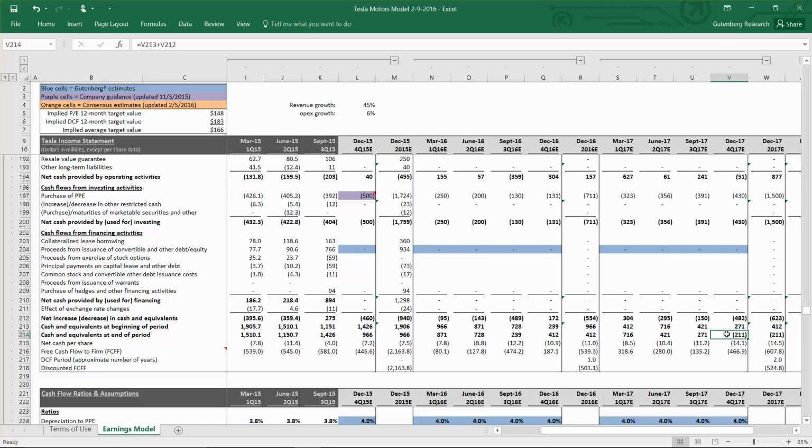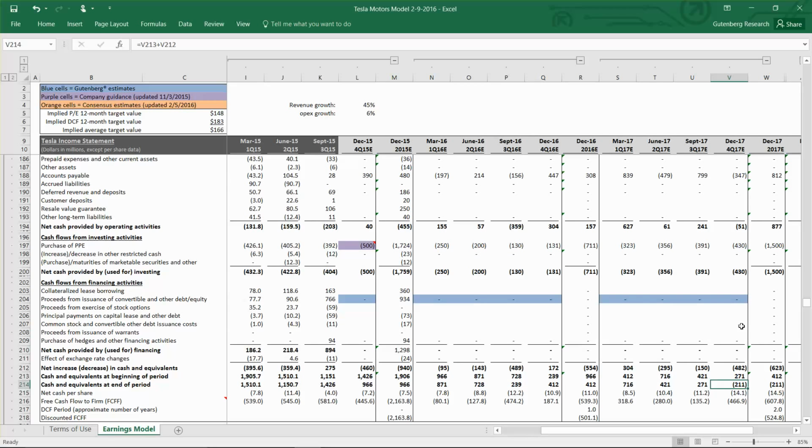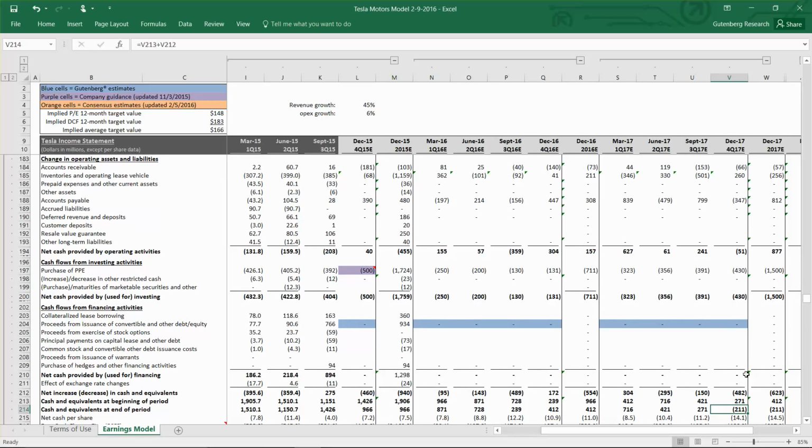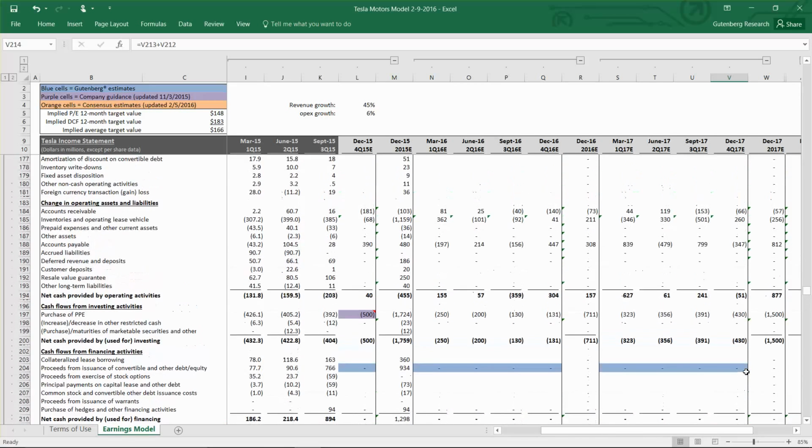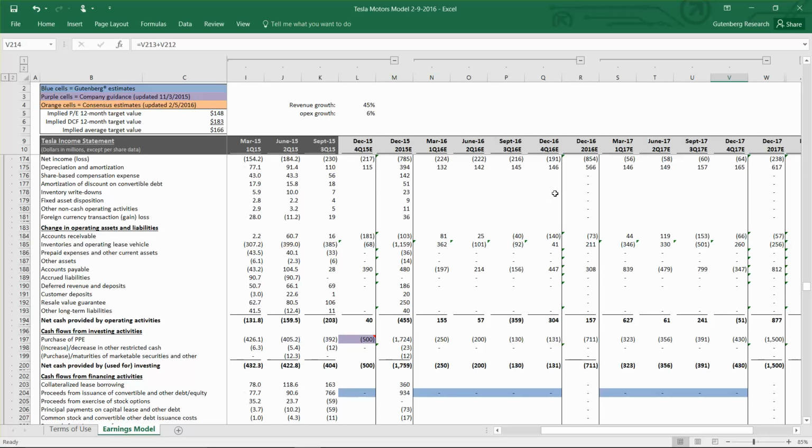and then we actually have negative cash. So what this is saying is, if they're going at the same rate and all the other assumptions stay the same, but that the ramp in Model X is a little bit slower, and so there's less income coming in and producing additional cash flows, and if the ramp of Model 3 comes earlier in the process before they hit that inflection point and start to really grow their cash flow from Model X, then they're going to need some sort of funding to keep their operations growing.